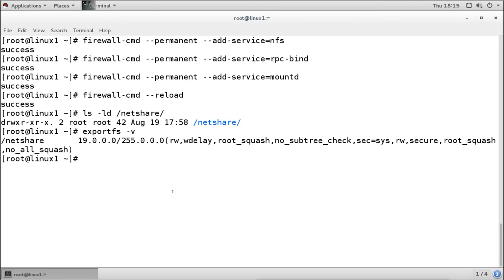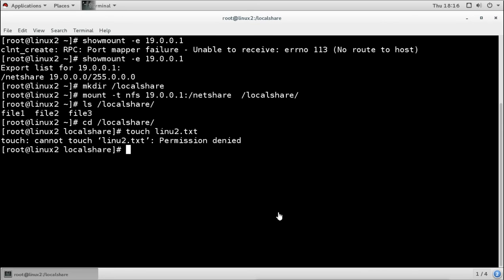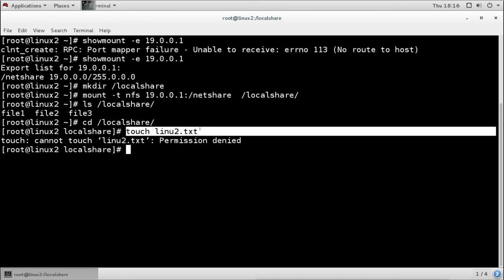But one more thing, this directory is owned by the root user, and the root user is having the permission to write. Now who was trying to create the file from that remote server, from that client machine? When we check here in the client machine, we can see that this is the root user who tried to create the file, and the root user was having the access on that machine.